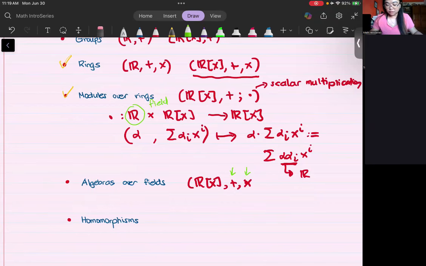Now, since it's a combination of a module and a ring, you also have scalar multiplication, which I denote in the prerequisite notes with this one. Every time there is a semicolon, what comes after is your scalar multiplication.